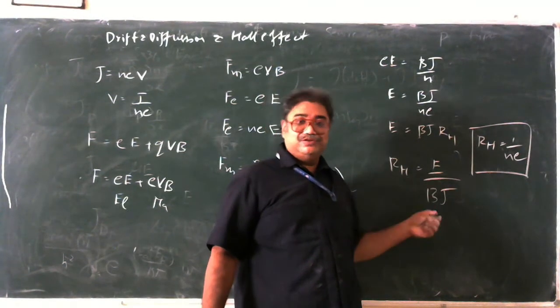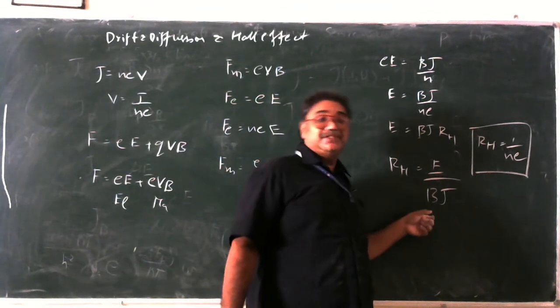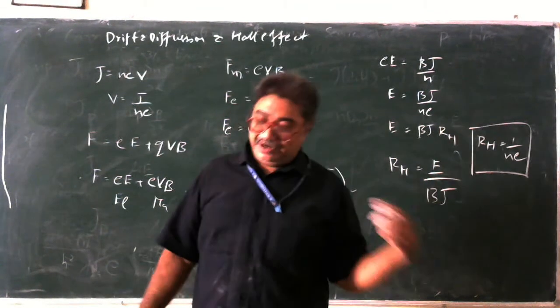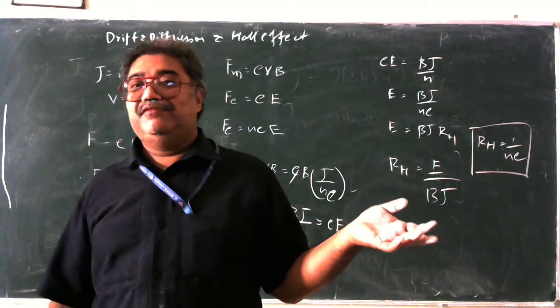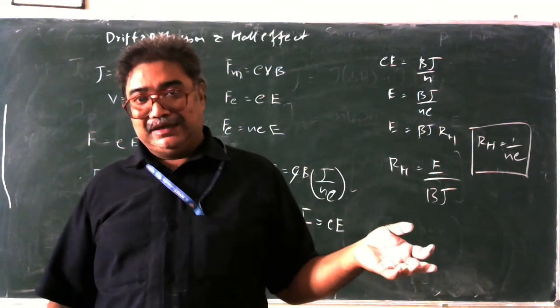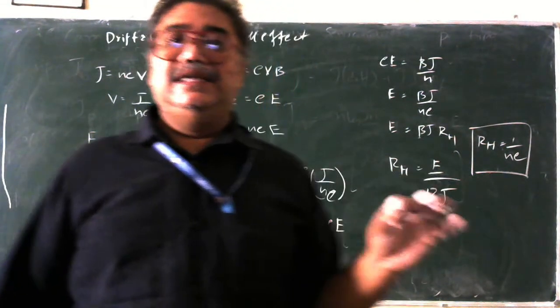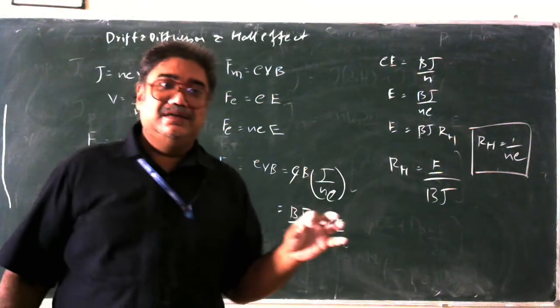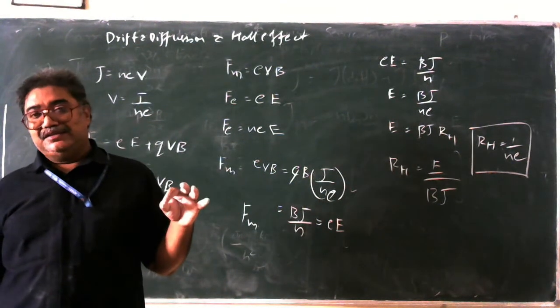Depending upon the value of this ratio, we can identify whether it's a p-type or an n-type. If it is a negative term, we call it an n-type semiconductor. If it is a positive term, we call it a p-type semiconductor. So this is a beautiful demonstration of how exactly we can determine whether a semiconductor is a p-type extrinsic semiconductor or an n-type extrinsic semiconductor.